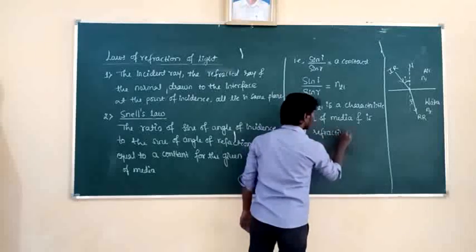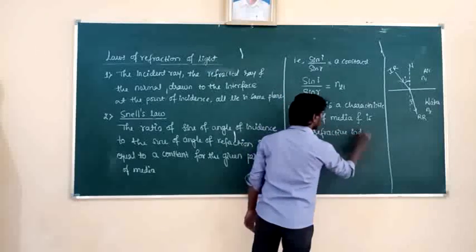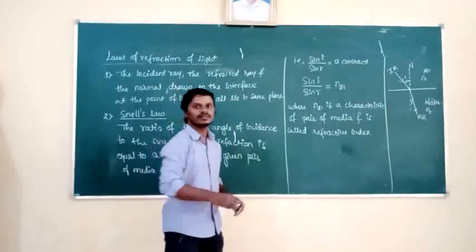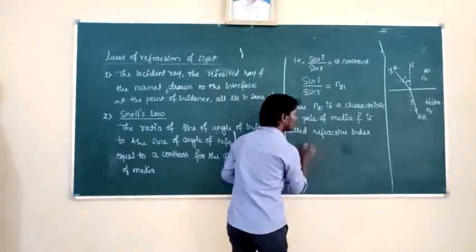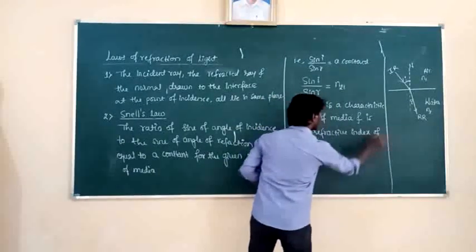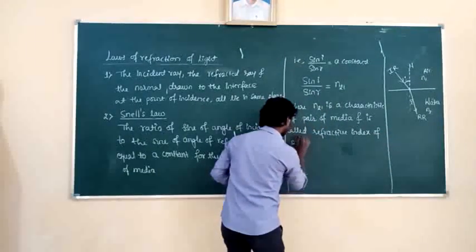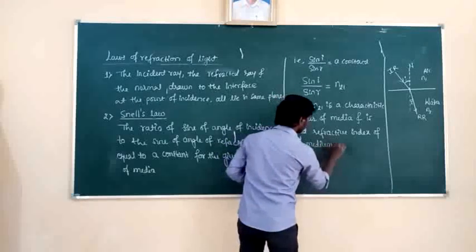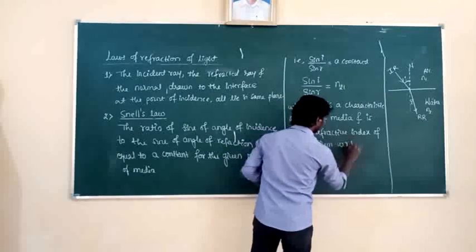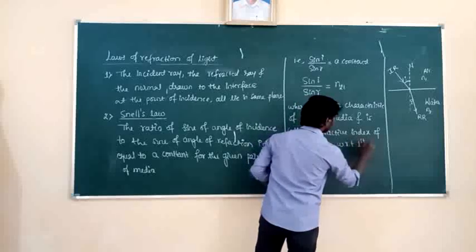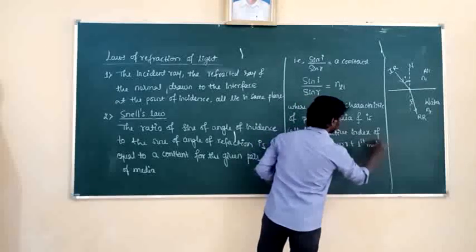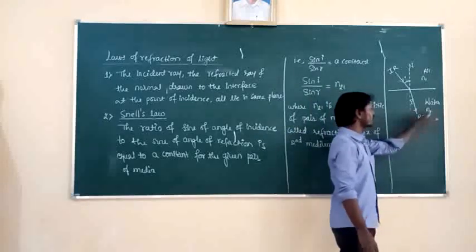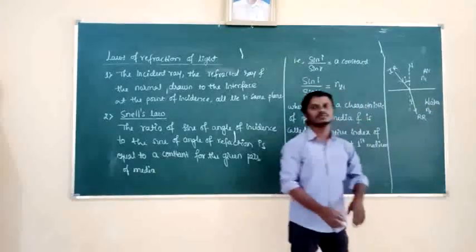N is nothing but a refractive index which measures the speed of light in the given medium. Refractive index of the second medium with respect to the first medium means comparison of the refractive index of the second medium with respect to the first medium.